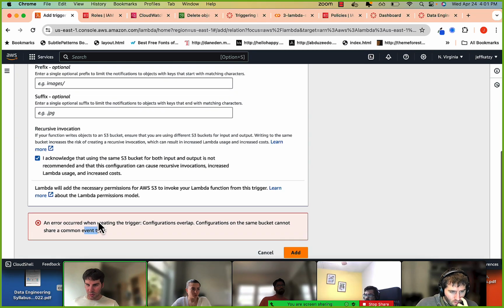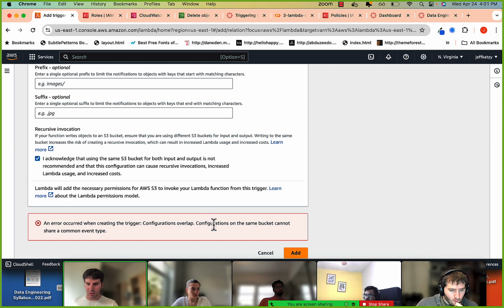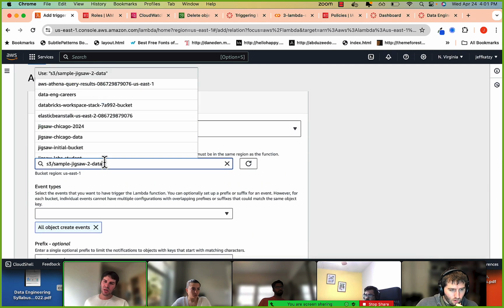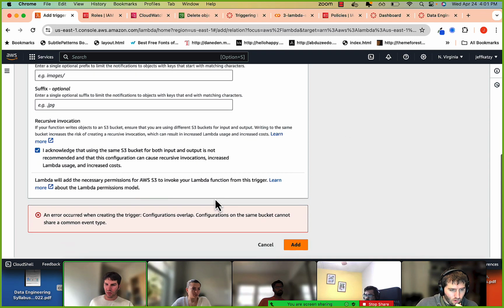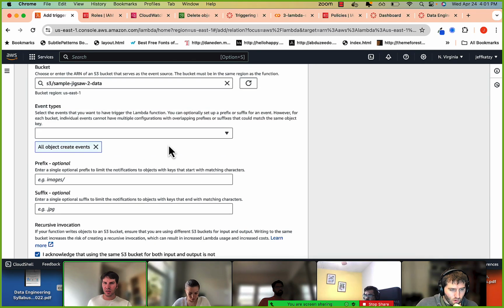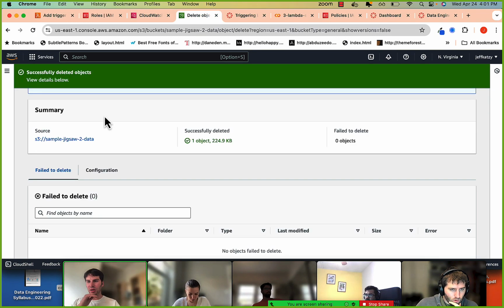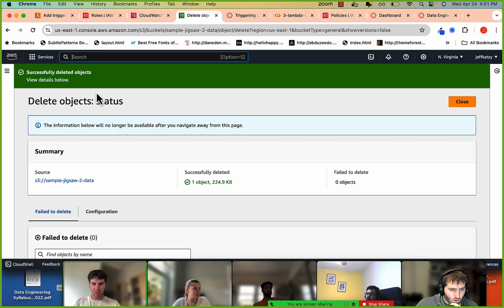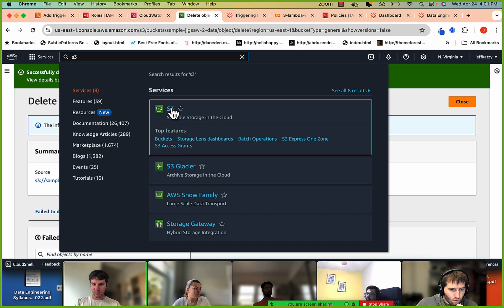So an error occurred when creating the trigger. Configurations on the same bucket cannot share a common event type. I think the issue is I already have a Lambda function watching this bucket. So let's just create a new bucket real fast. Sorry about that.